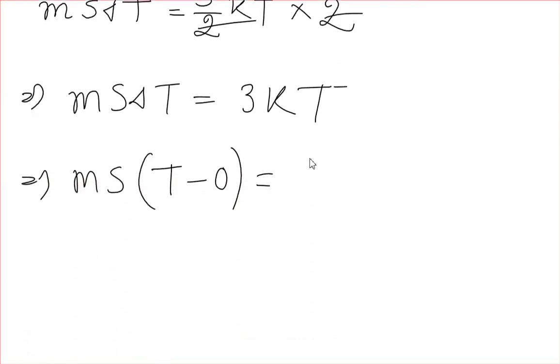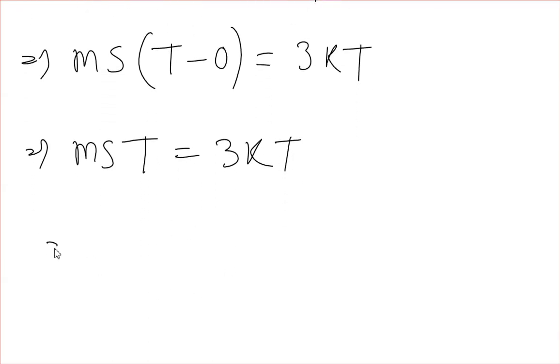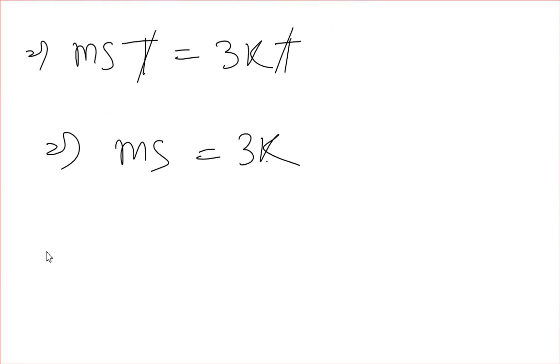Okay, so then mst will be equal to 3 kT. So from here ms will be equal to 3 k. So from here the specific heat will be 3 k by m.